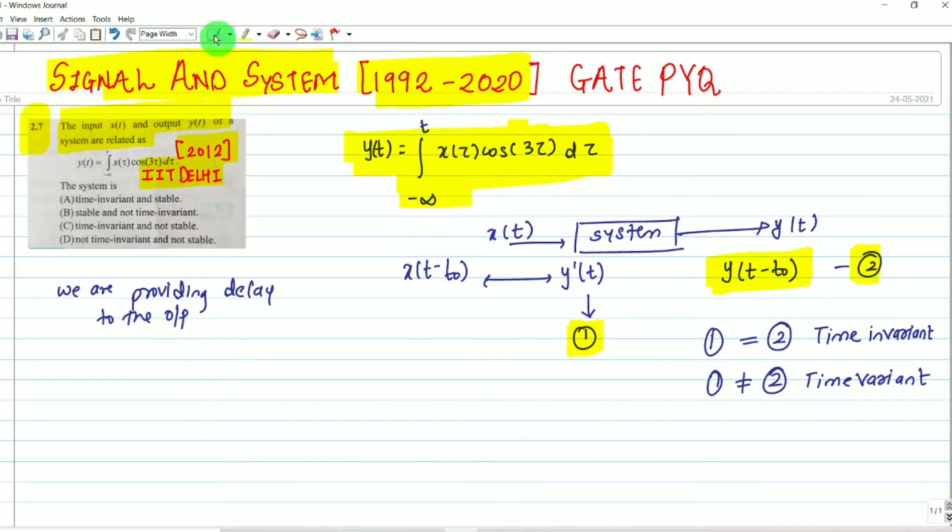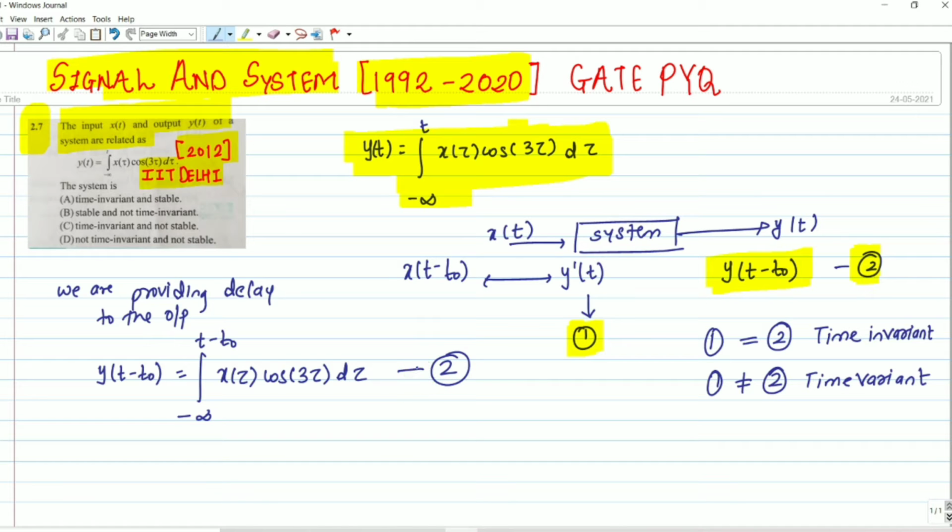When we provide delay to the output, the left hand side becomes y(t minus t naught), and the limit will change. The lower limit will be as it is, and the upper limit will become t minus t naught. x(tau) will remain as it is, cos(3 tau) will remain as it is, d tau. This is the delay to the output, and we write it as equation number 2.